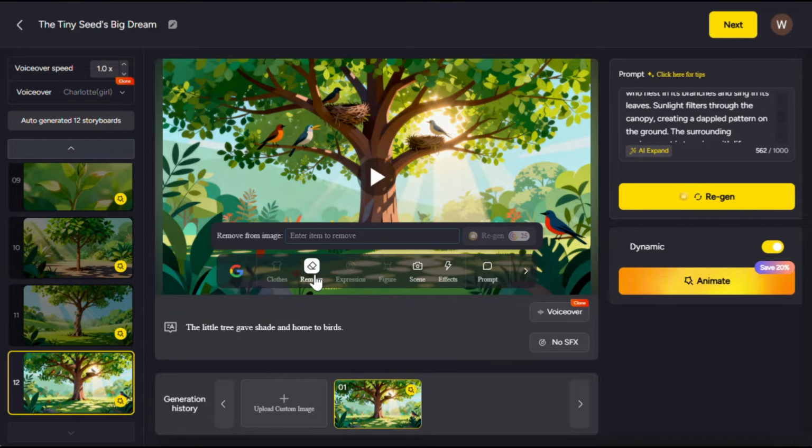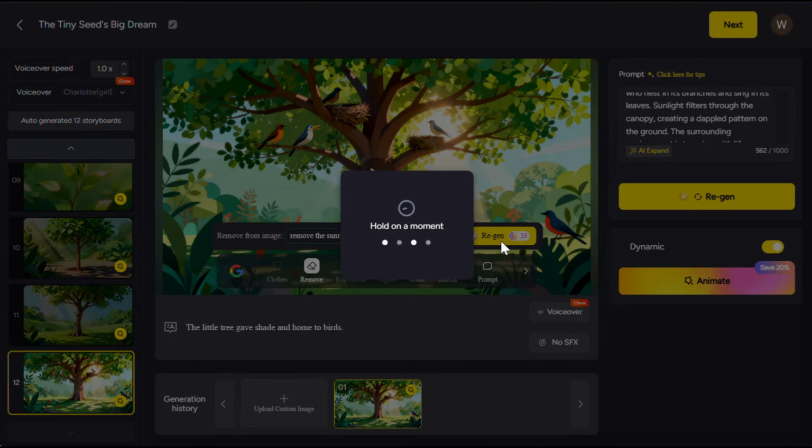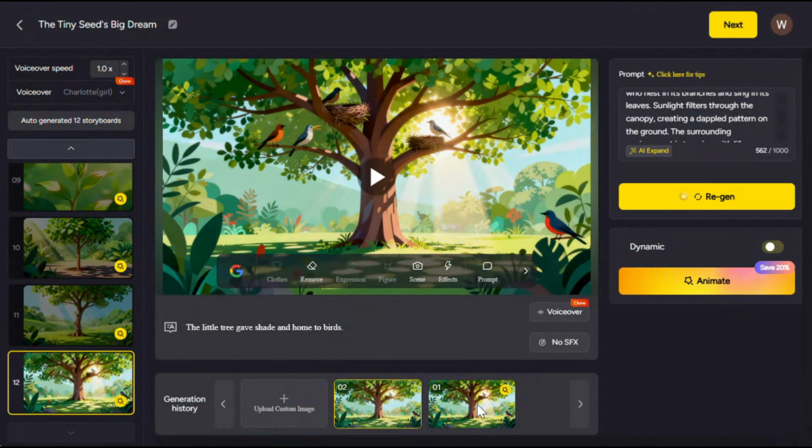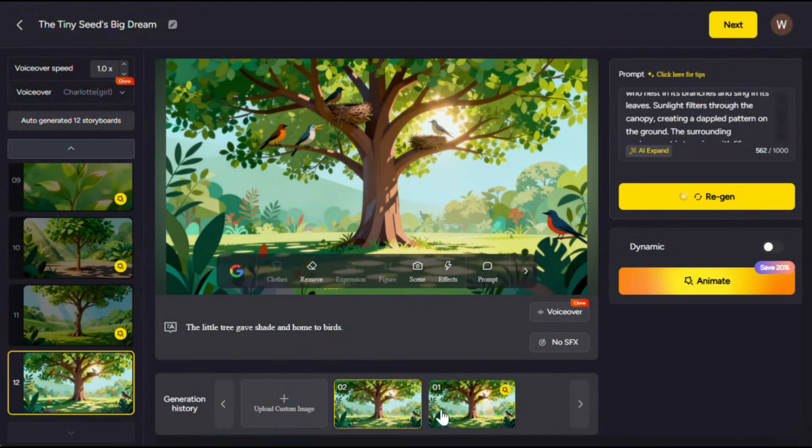For this remove section, you can remove specific items from the image. Let's try this. I'll write this, hit generate, and here is the output. As you can see, it has removed the sun rays just like that. I mean, it's Google Nano Banana, right? So the results are bound to be awesome.